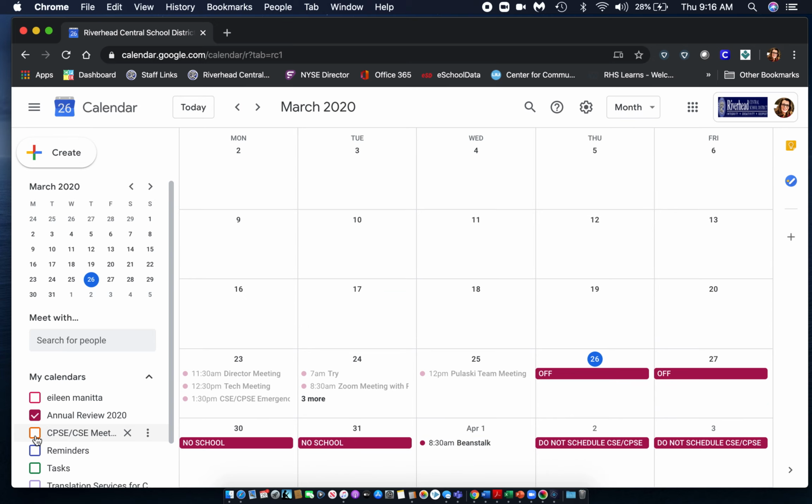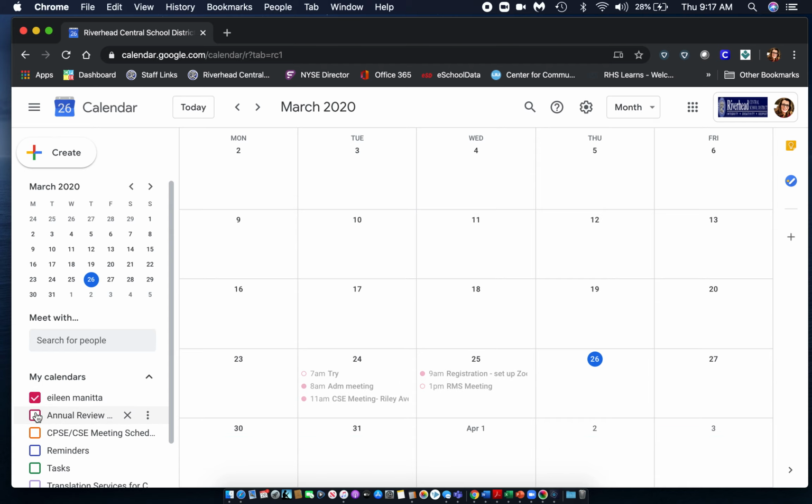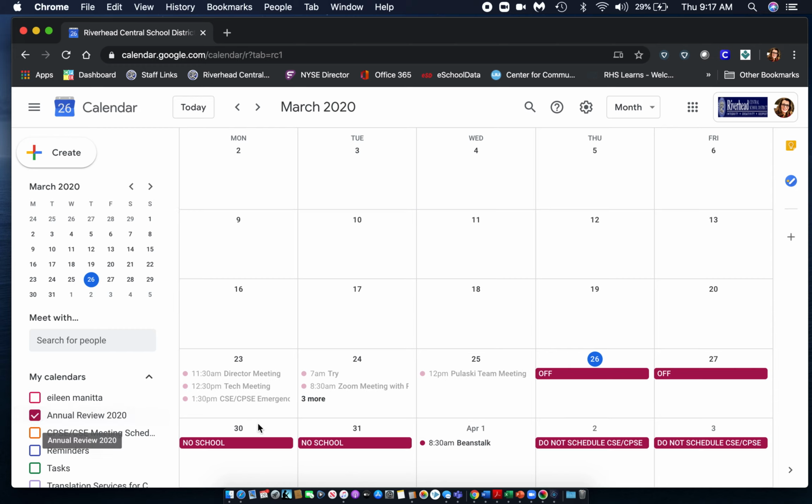This is too confusing. I thought we could simply move things around, but I think it's too much. What we are going to be using is Annual Review 2020. You need to make sure that's clicked, and that's where you're entering information. Do not click this one because that's only your personal meetings, okay? So make sure it's Annual Review and all your meetings are set up and they're purple, okay?